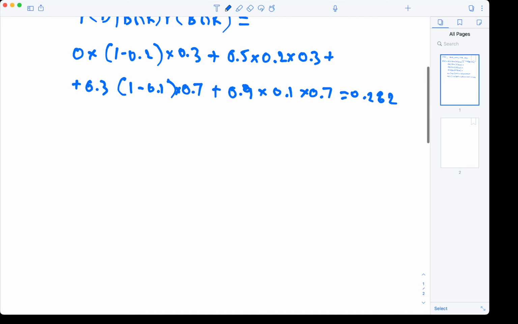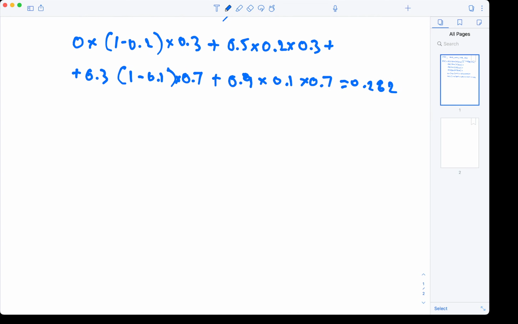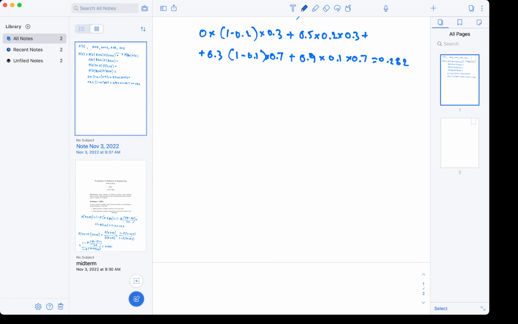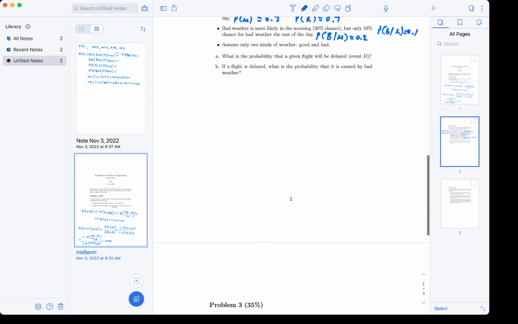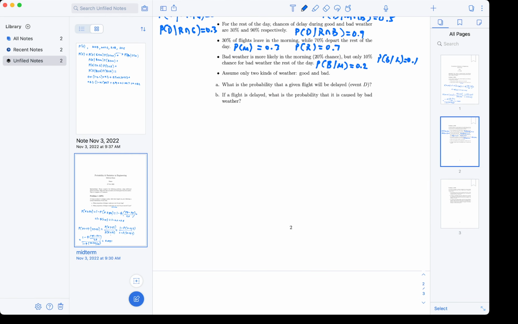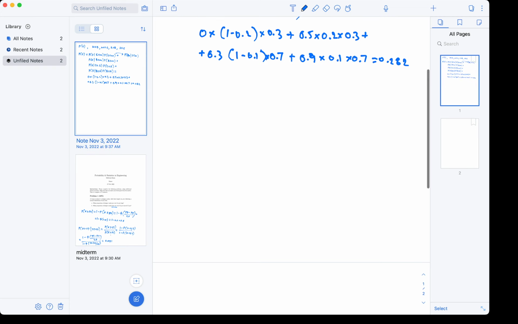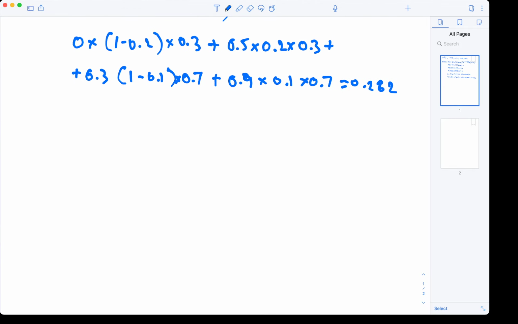Now for the second part of the problem, let's switch back to that note here. Let's see. Let's go here. So let's go back to the midterm. So the second one is, if the flight is delayed, what is the probability that it is caused by bad weather? So with this one, let's go here. So this is B.